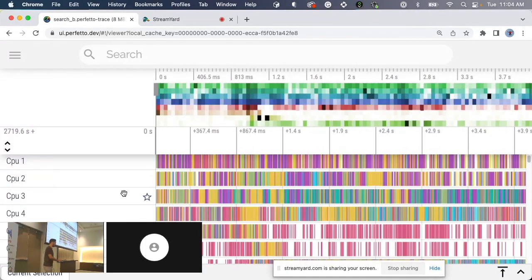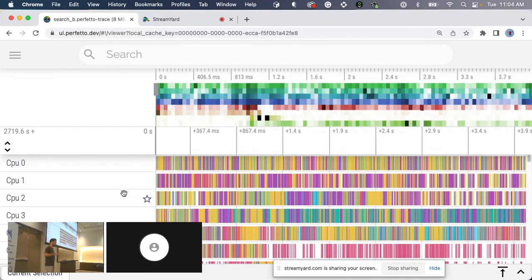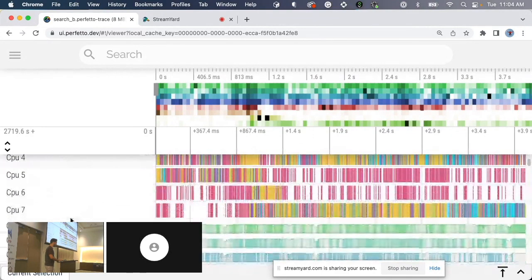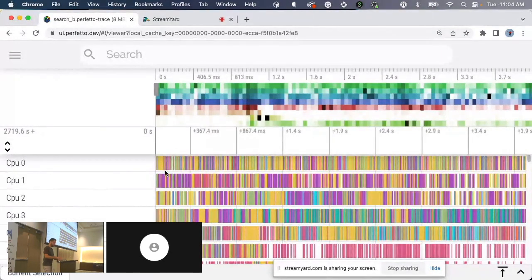So what are we looking at? This is a timeline, time going from left to right. And the first few rows are the CPUs. I have some notes, great, I should follow my notes. That's too high level. You want to zoom in and see what's going on.